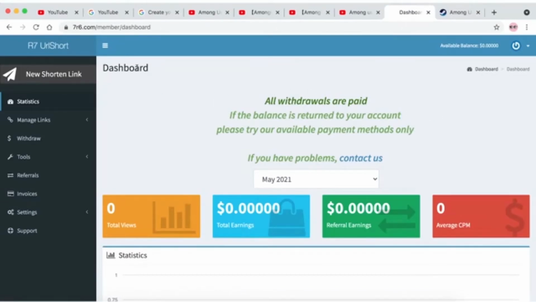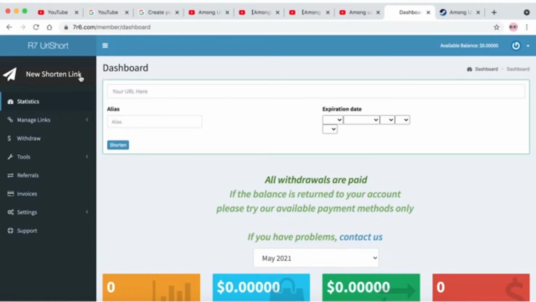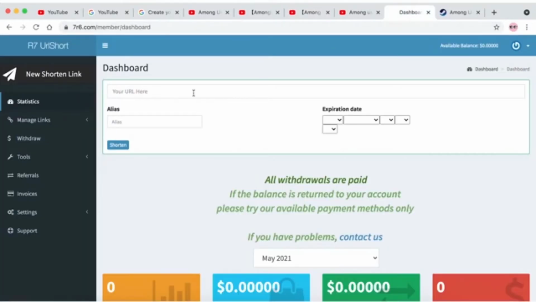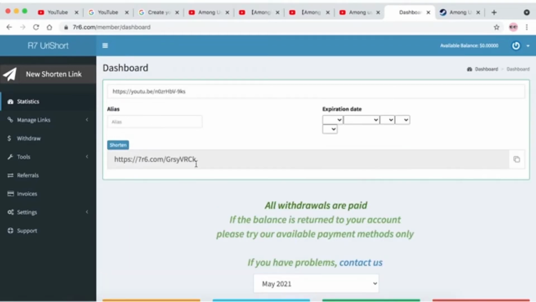When you log into your account, this is what you're going to see right here on your dashboard. For the step number 2, I want you to click on this button on top, which is new shortened link. That's where we're gonna copy and paste our YouTube URL link, and we can shorten that link. All we're gonna do is just go back to our YouTube video, and we're gonna click on the share button and copy this URL link. Then go back to the dashboard and paste the link right here on this box. And I want you to click on the shorten button, and you can see that's the shortened link.